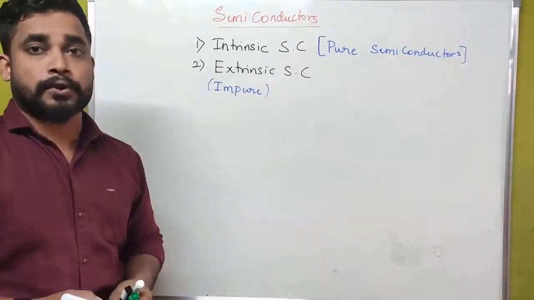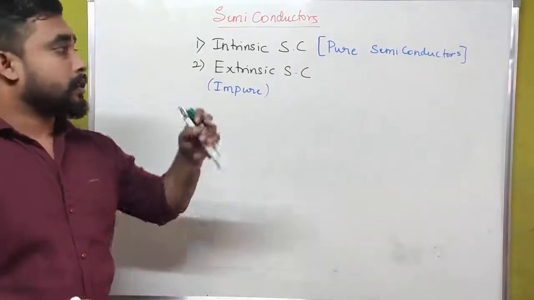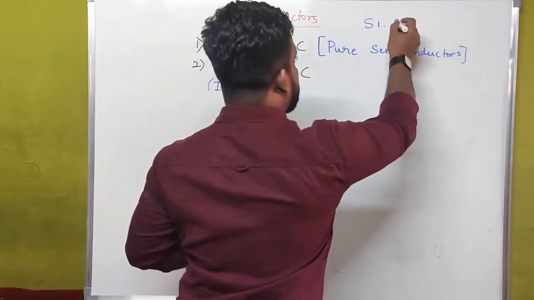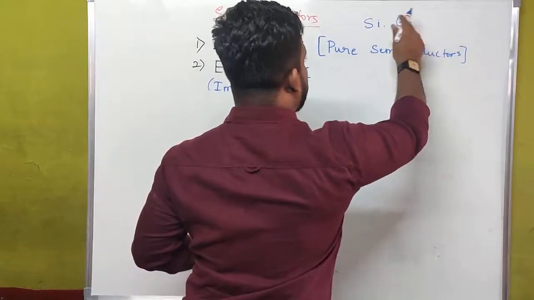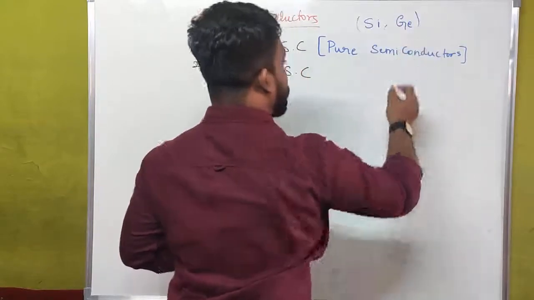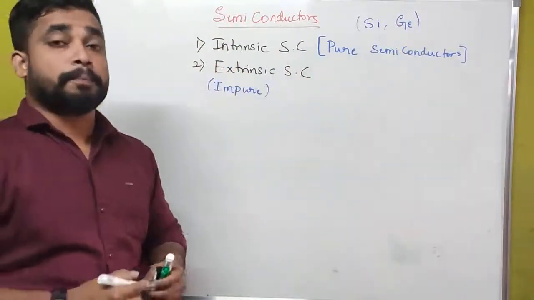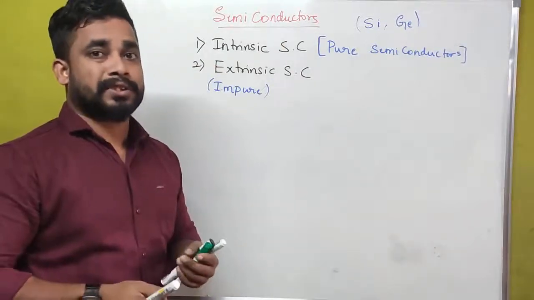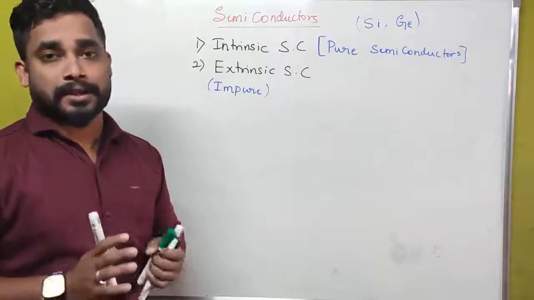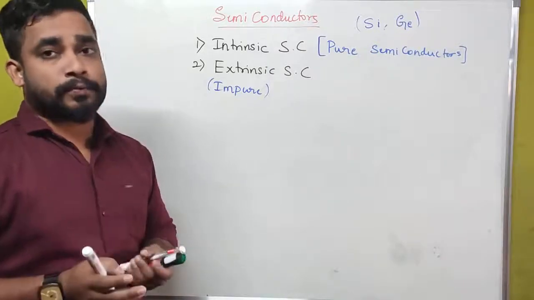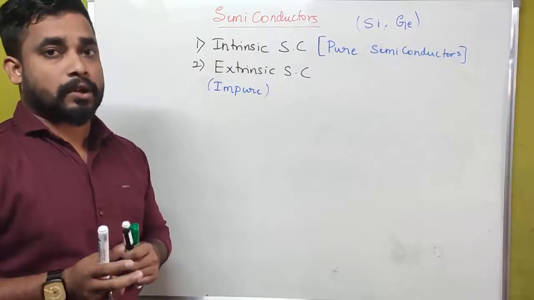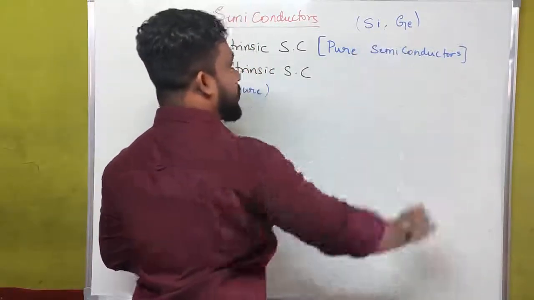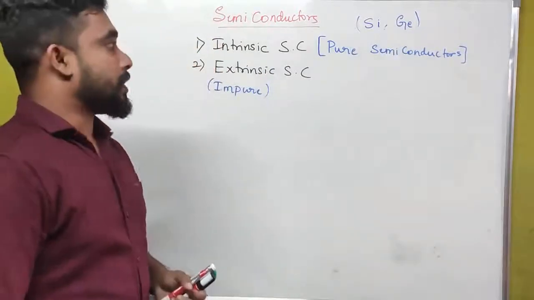What is the meaning of pure semiconductor here? We know that the basic semiconductors are silicon and germanium. Actually, we have a lot of semiconductors right now, called allied materials or allied semiconductors. But the naturally occurring semiconductors are silicon and germanium.